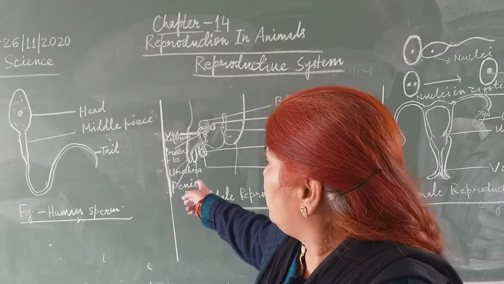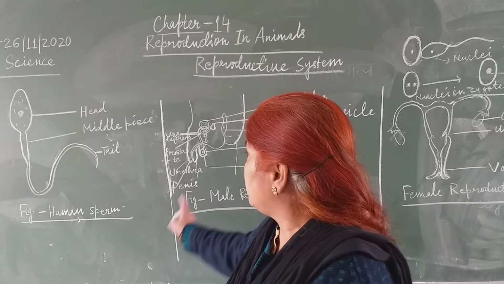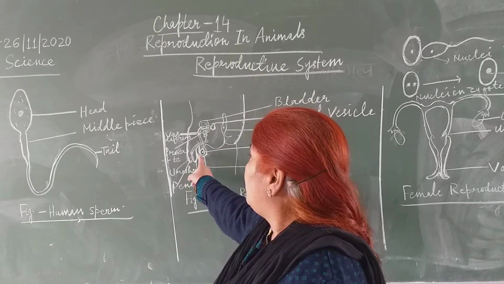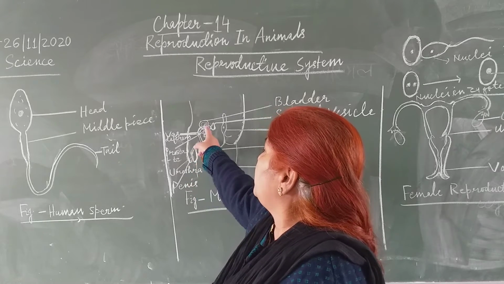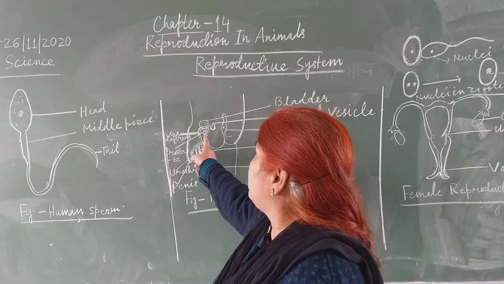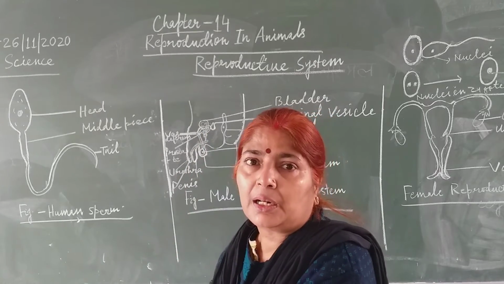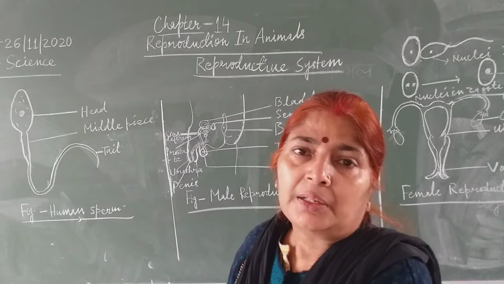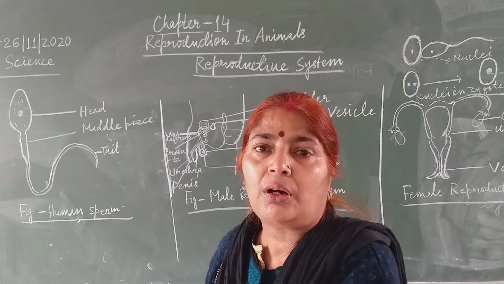In the testis, sperms are developed. This sperm passes through the sperm duct to the urethra. When it is passing from the sperm duct to the urethra, on its way it gets mixed with the secretion produced by the prostate gland and other glands. The sperm mixed with the fluid is called semen.